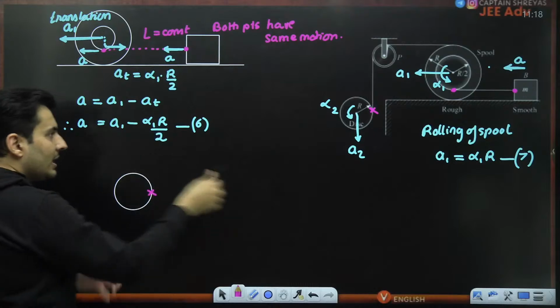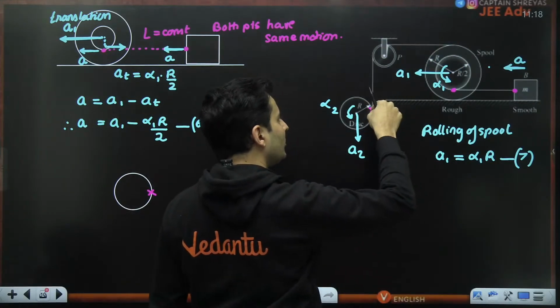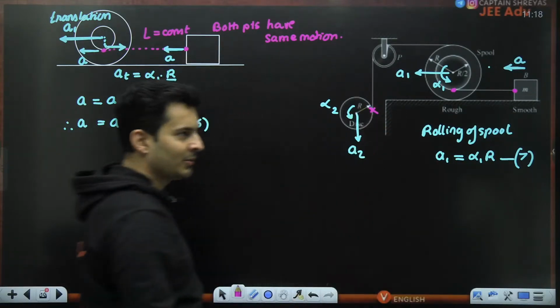This point is actually moving because this thread is moving. So this thread is moving, so this point is also moving. And with respect to that point, this point is moving down.